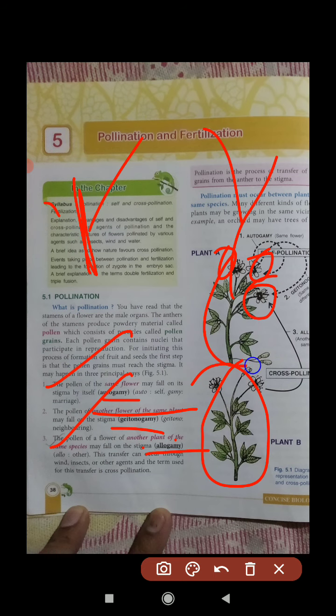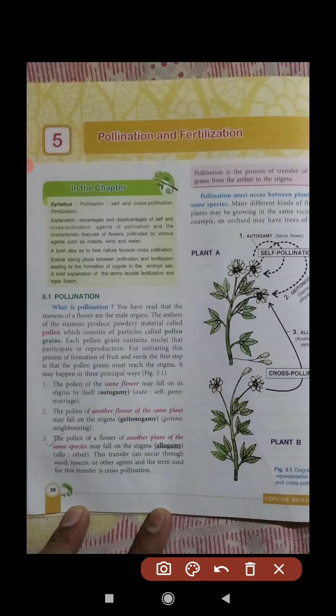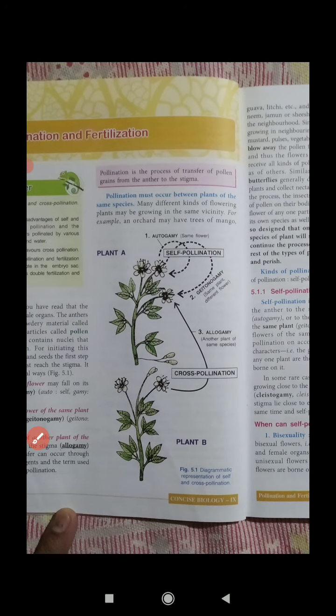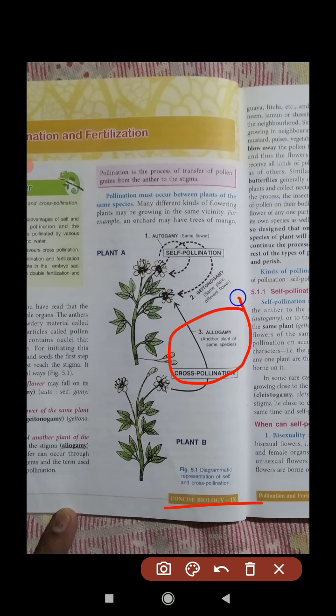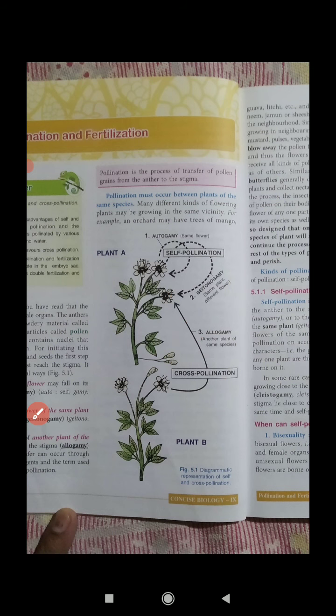Especially there are two differences. One is self pollination: autogamy and geitonogamy are known as self pollination because they happen in the same plant. One is in the same flower, another is between two different flowers but on the same plant. That's why they are known as self pollination. But cross pollination is another thing, and I am just coming to that. When pollen grain from another plant of the same species falls on another flower, that is called cross pollination.